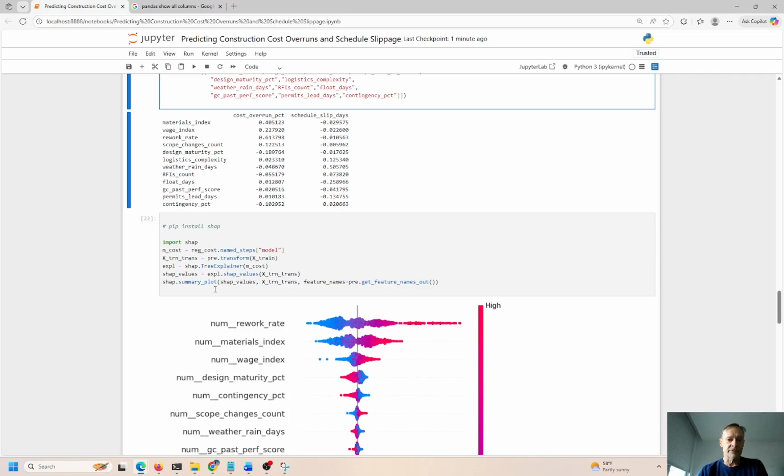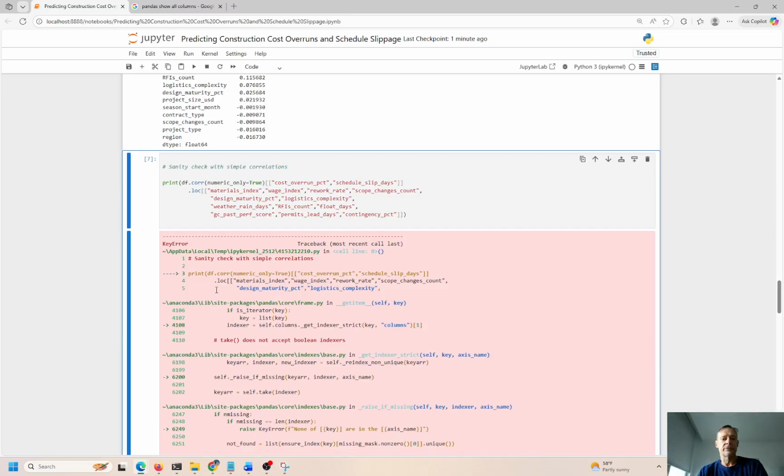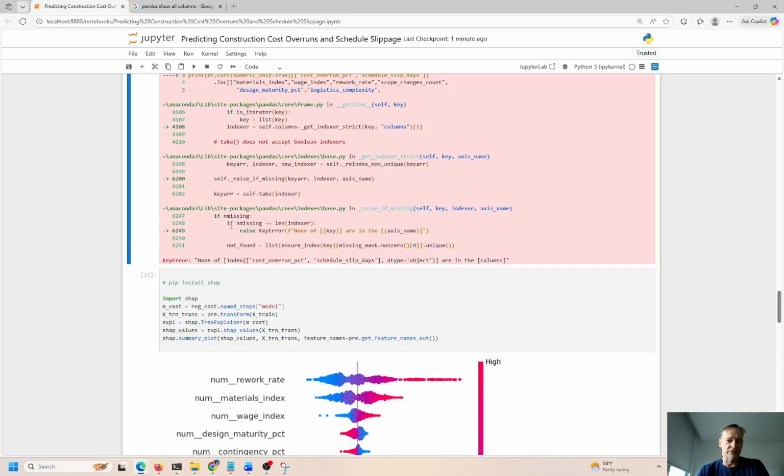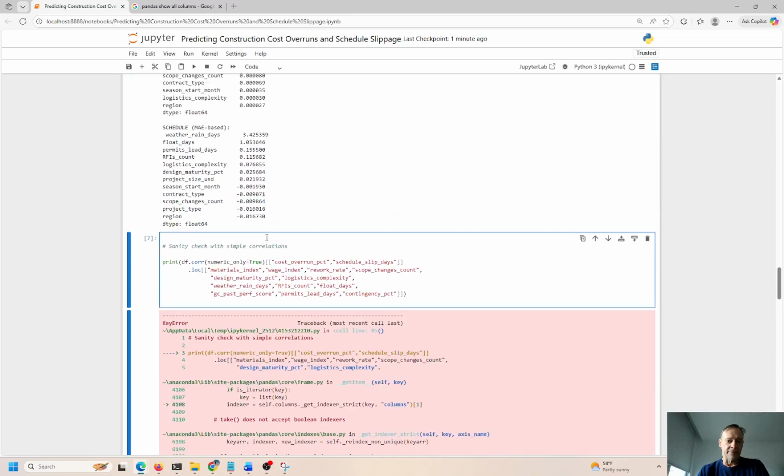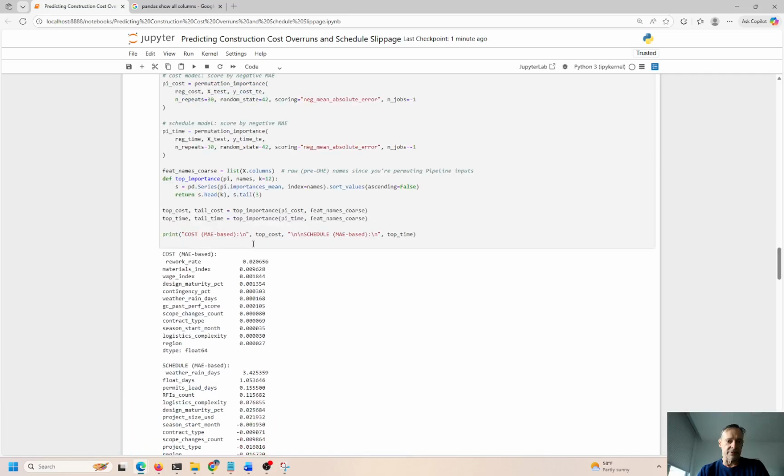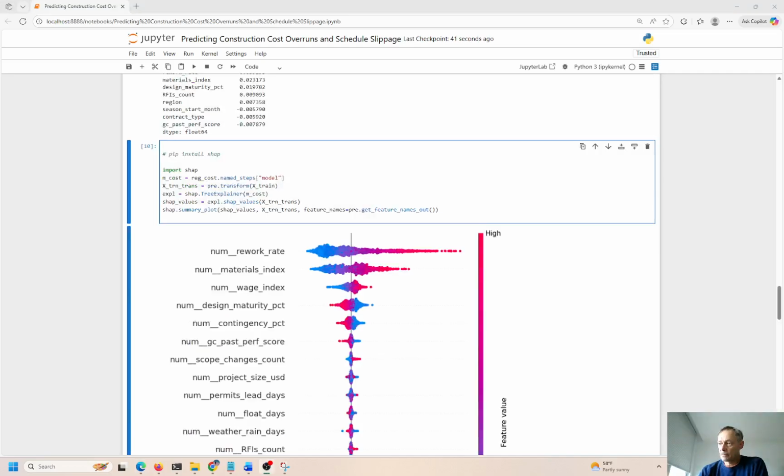So let's get everything over here, cost overruns and schedule slippage days. Let me rerun this to refresh it. And I'm getting a mistake. None of the index overrun. Wait a minute, I might have been missing one. Let me go back here, take a step backwards. Okay, so now we get to some good stuff.